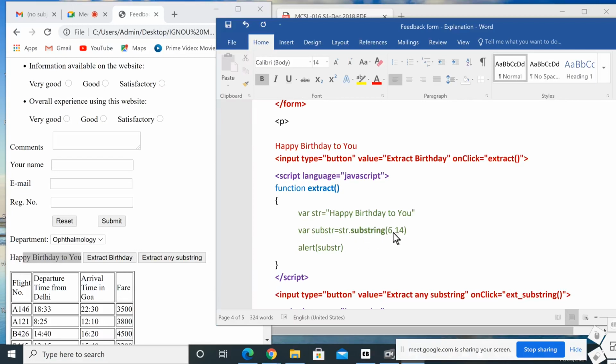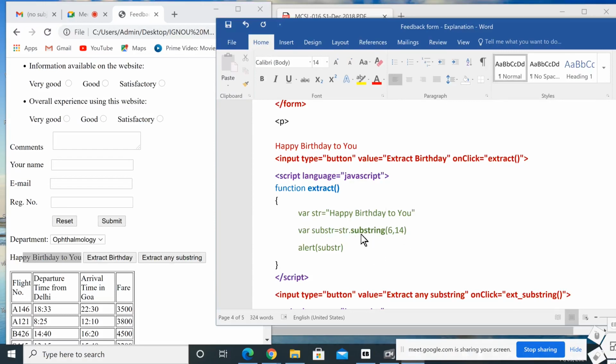So in substring, this is the starting number. The numbers start with 0, so H is 0, then 1, 2, 3, 4, 5 and 6. Starting from the 6th position, that is B, up to 14, we want to extract. So 6, 7, 8, 9, 10, 11, 12, 13, 14, up to Y we want to extract. So substr is a variable, str.substring of 6, 14.